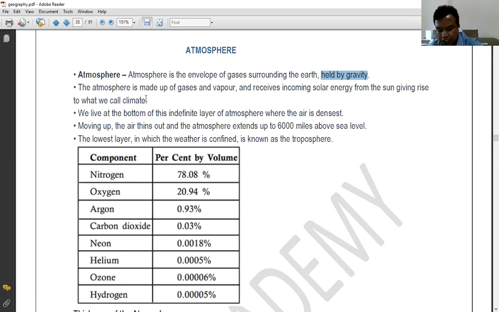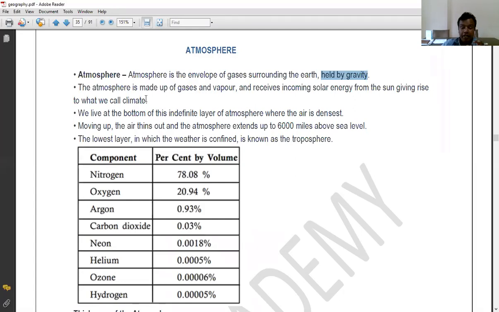Whatever sun rays are falling on the surface of the Earth, and we know that the solar energy, the energy of the sun, is the only source of energy on the surface of the Earth. So whatever solar energy comes from the sun and falls on the surface of the Earth, when it goes back, these outgoing solar radiations are held by this atmosphere.